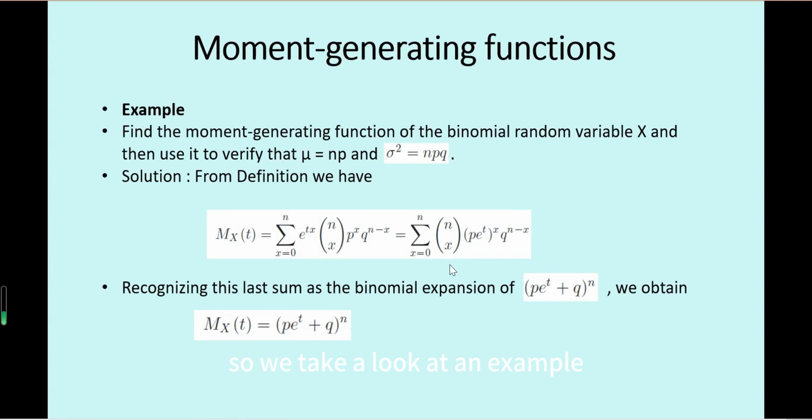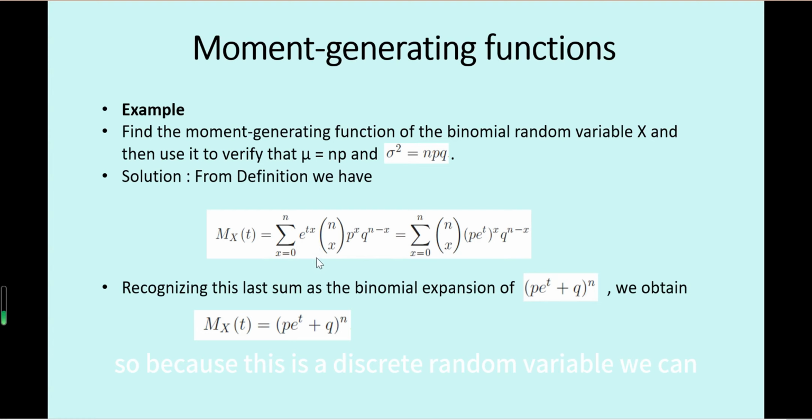Let's take a look at an example to see how the moment-generating function can be used concretely in finding the mean and variance. The question in this example is: find the moment-generating function of the binomial random variable X, and then use it to verify that mu equals np and sigma squared, the variance, equals npq. From the definition of the moment-generating function, M_X(t) equals the mean value of e^(tX) of this random variable.